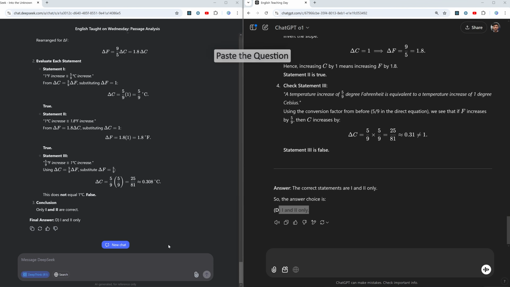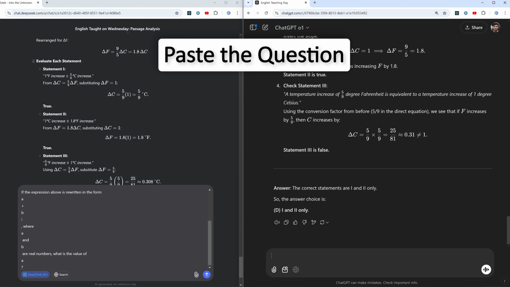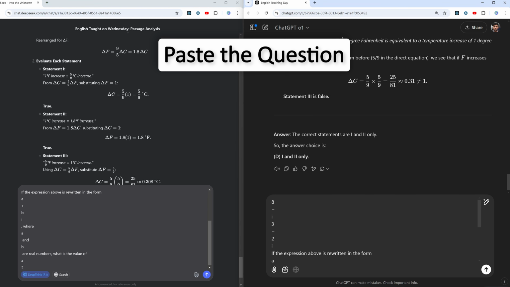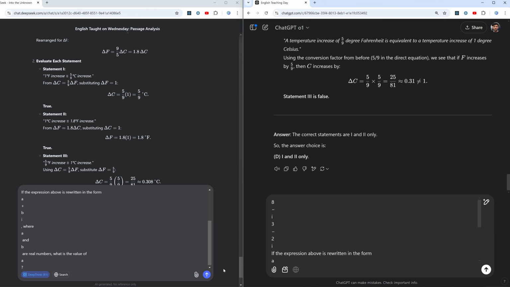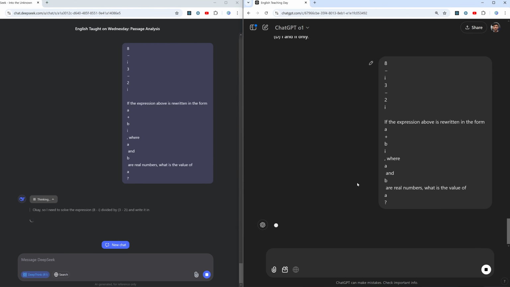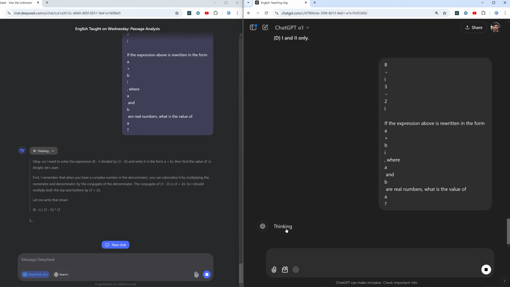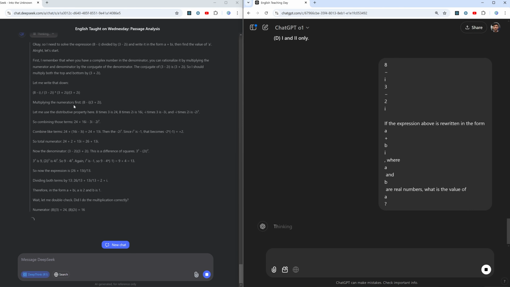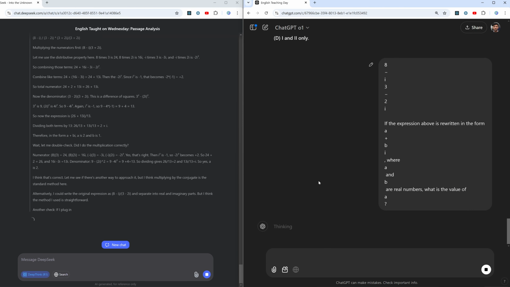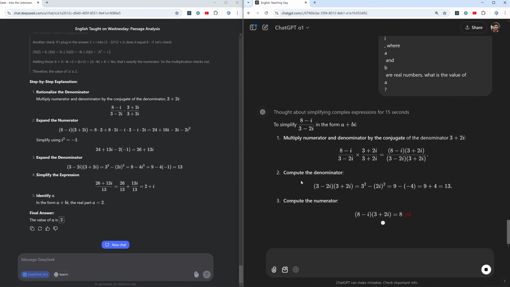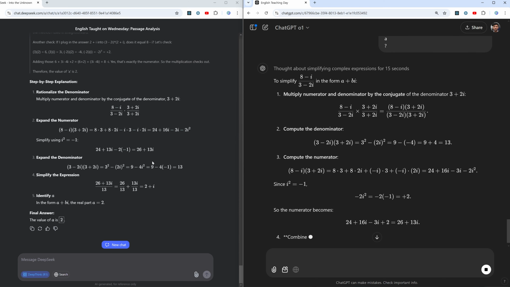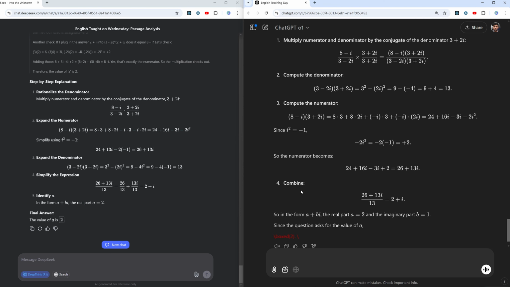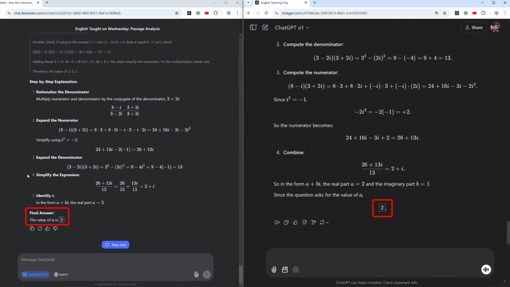Now again, I'm gonna give another problem which is related to imaginary numbers. So let me give it to them, go ahead and let's see how they think and come up with the answer. And I am really impressed with the capability of this DeepSeek because this is free of cost. Okay, so seems like both of them came up with the correct answer, where the value of a is 2.